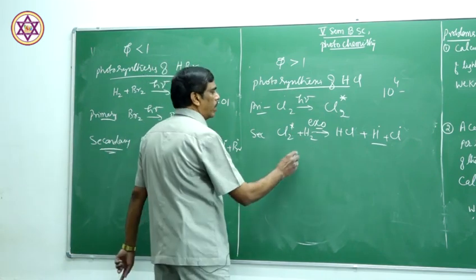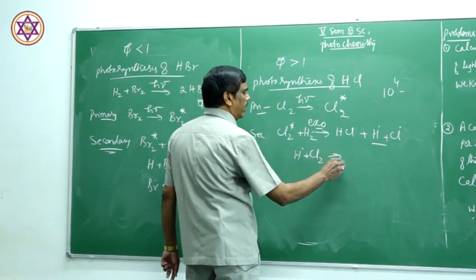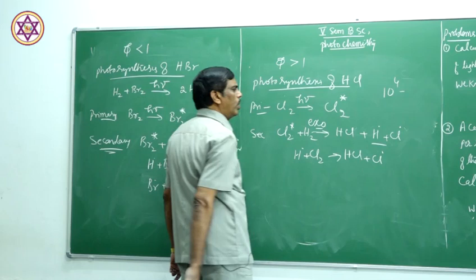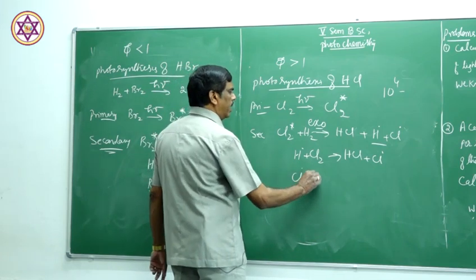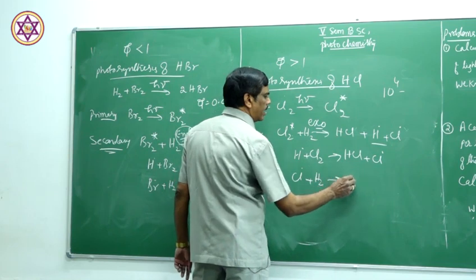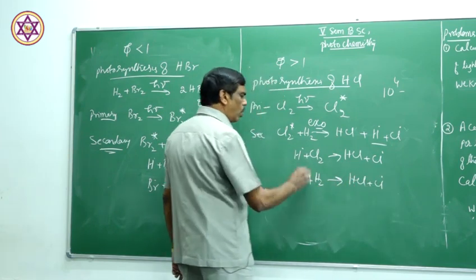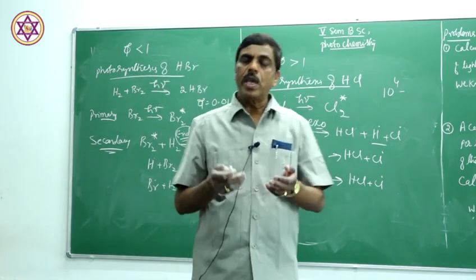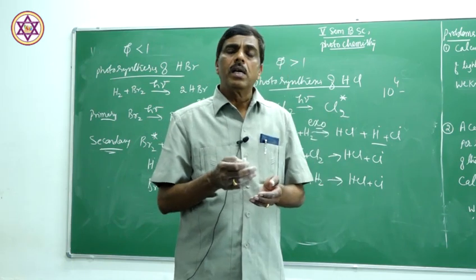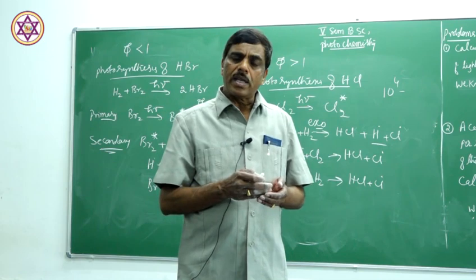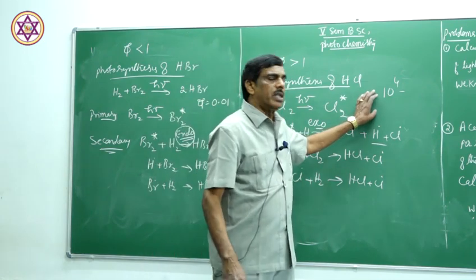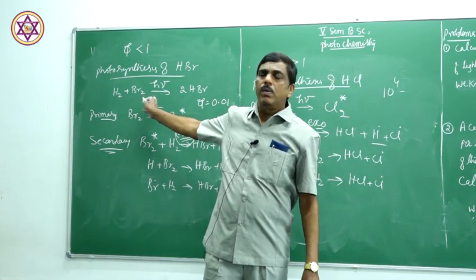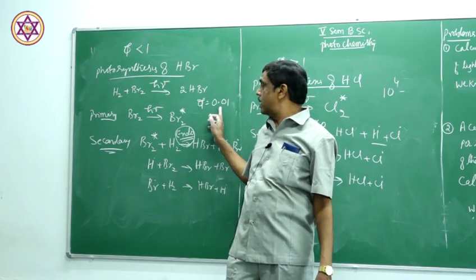So in the secondary process, this H dot undergoes reaction with further chlorine and forms HCl, and Cl dot is produced. Then this Cl dot reacts with another molecule and the process continues like this. HCl is produced and Cl dot. So many steps are there in the secondary process. Some steps are exothermic. Because of the exothermic change, the energy is released and the rate of the reaction is enhanced. Hence, the quantum efficiency is more than 10 to the power of 4, more than 10,000 times, whereas here the quantum efficiency is reduced, by more than 100 times.